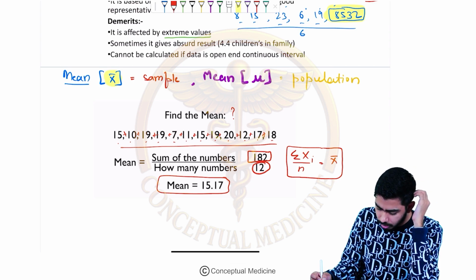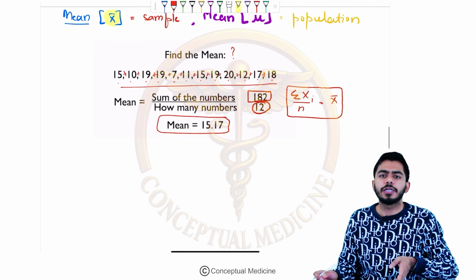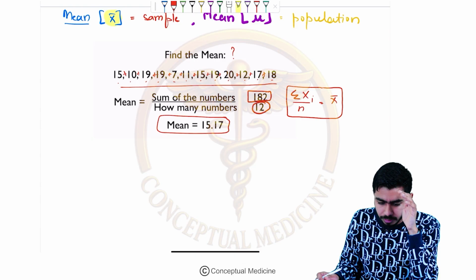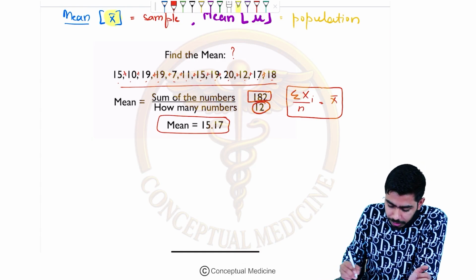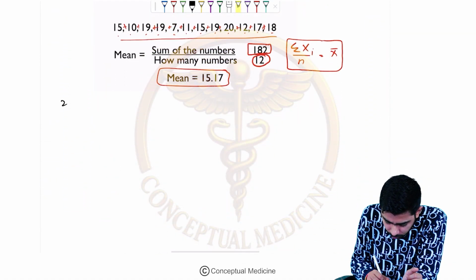That is the thing over here. Okay, guys. Now we shall be moving on to the next category in the measures of central tendency, and that is the median. So mean is done. Now let's go to the median. Second one over here, we will be talking about median.